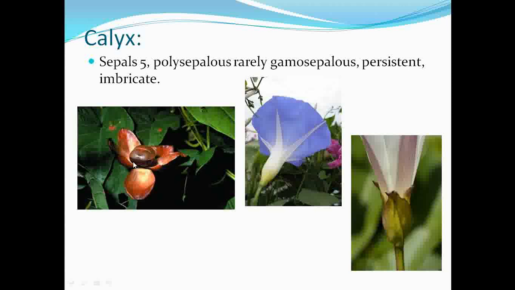See this one, this is the fruit which gets developed, and if you observe this, this is the calyx. So the calyx is persistent, and basically shows imbricate aestivation. Here you can observe that clearly. One sepal is completely outside, one sepal is completely inside, and all the remaining are alternating with each other. So the calyx shows persistent nature and imbricate aestivation.